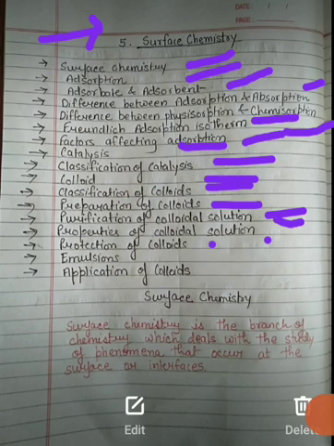Now students, let's come to our topic, that is surface chemistry. So what is surface chemistry? Students, surface chemistry is the branch of chemistry which deals with the study of phenomena that occur at the surface or interface.